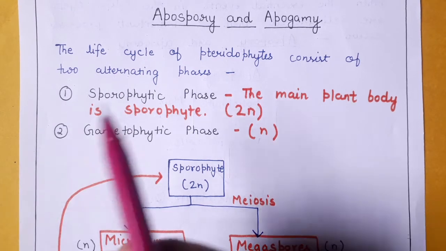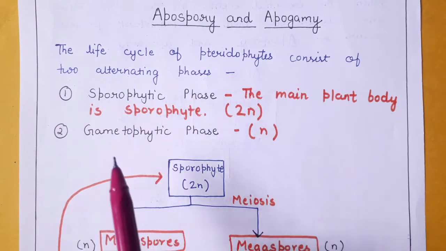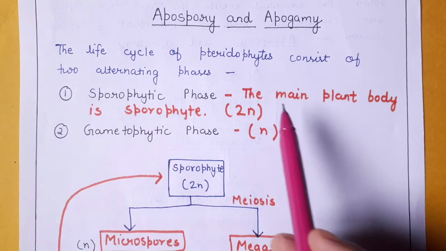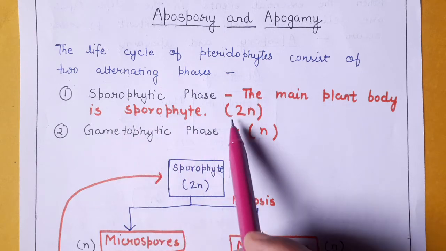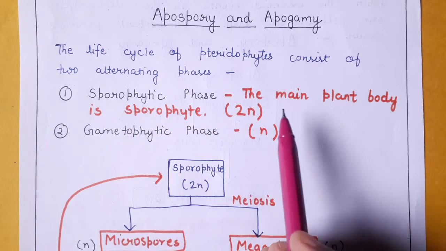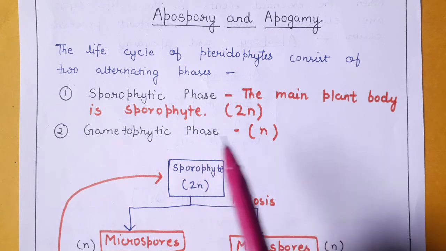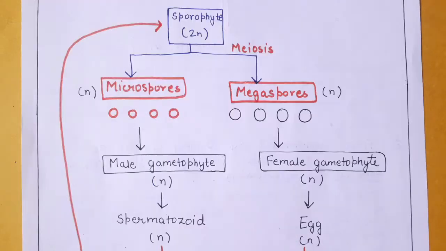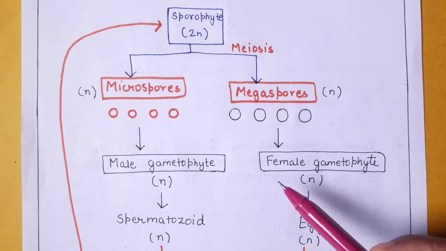The life cycle of the pteridophyte consists of two alternating phases, the sporophytic phase and the gametophytic phase. The main plant body of the pteridophyte is a sporophyte, which is diploid in nature and consists of root, stem and leaves. And the second phase is the gametophytic phase, which is haploid in nature. So now we are going to discuss the normal life cycle of the pteridophyte.